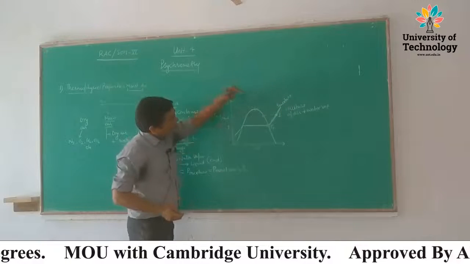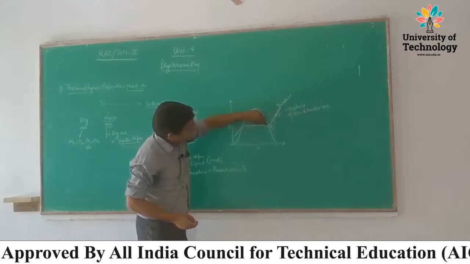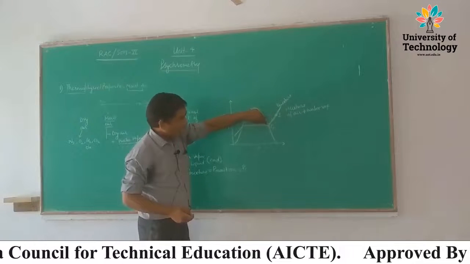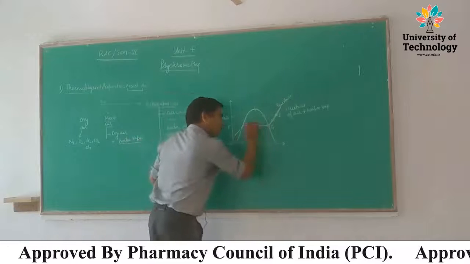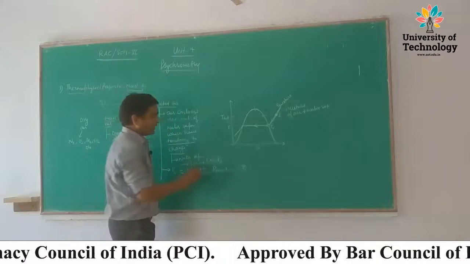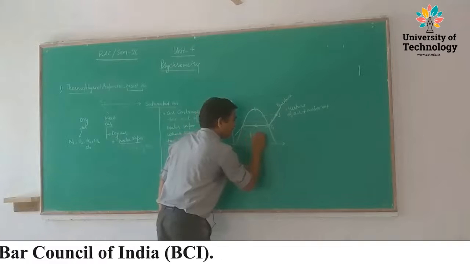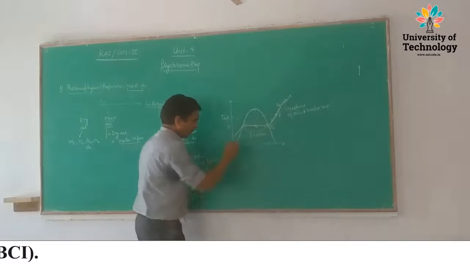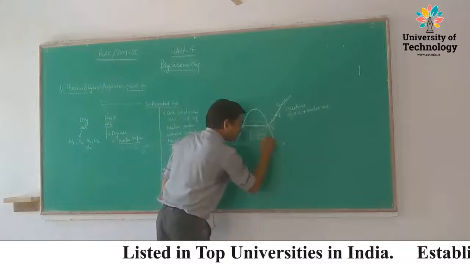So saturated air means the air which contains the maximum amount of water vapor, and on further cooling, phase change occurs. The phase change occurs in the form of dew. It may be dew, fog or mist.